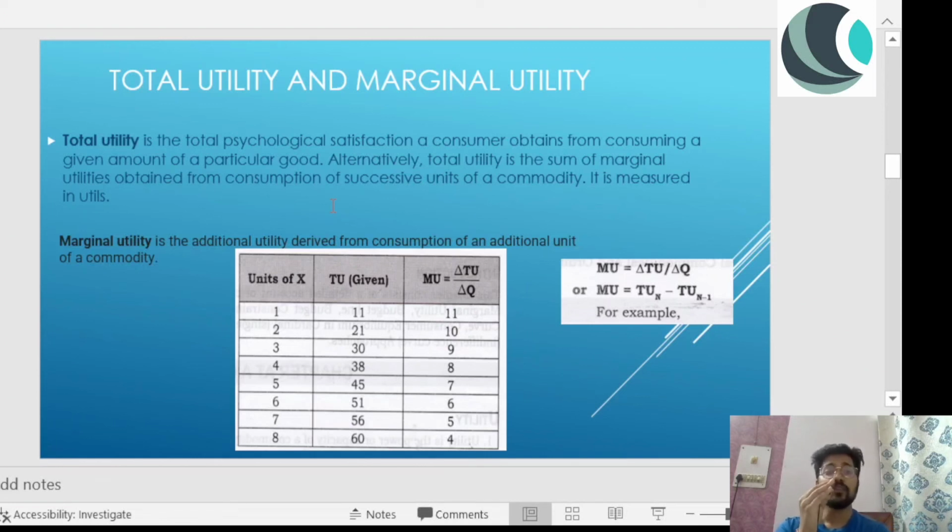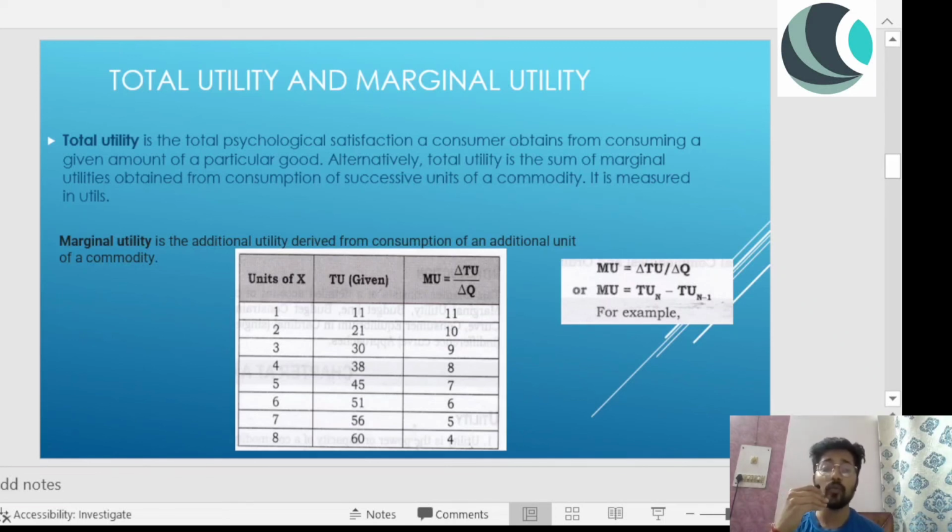The first example where I told you that my total utility is 40, that won't happen usually, because your marginal utility does fall and your total utility won't be 40. Let's suppose I talk about that example again. When I came back home and drank the first glass of water, my total utility is 10. When I drank the second glass of water, my total utility is 19, then 28, then 36, and my marginal utility will be 10, 9, 8 and 7. So that's how marginal utility also falls. That's all about total utility and marginal utility.